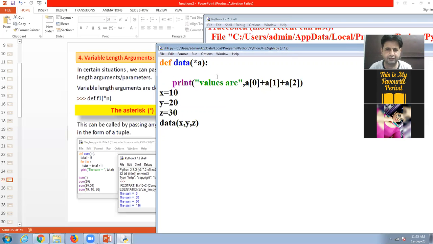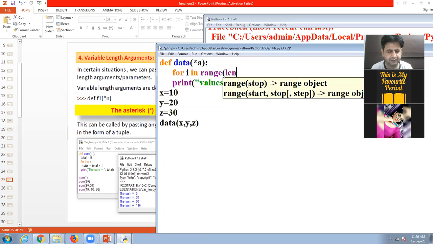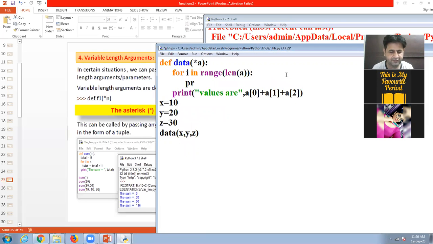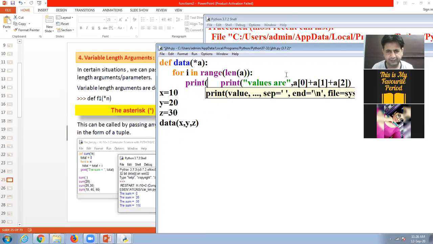Look at here, we can also make a function like this: for i in range(len(a)), and then I display print(a[i]). Look at here, I run the program.